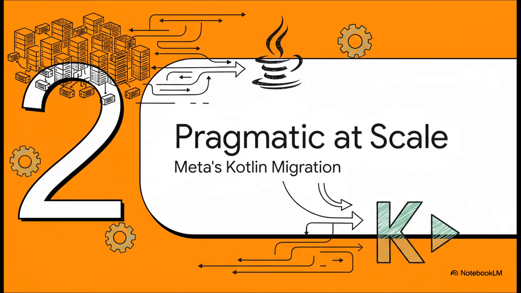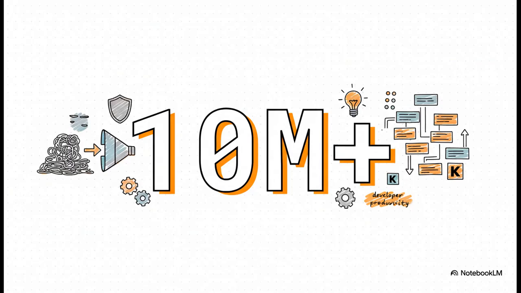Okay, so that all sounds great in theory. But the real question is, does this pragmatic approach actually hold up in the real world, at the scale of the biggest companies on the planet? Well, let's take a look at Meta. They decided to go all in and migrate their Android apps to Kotlin, and it was a massive undertaking. And when I say massive, I mean it. We're talking about converting more than 10 million lines of code.